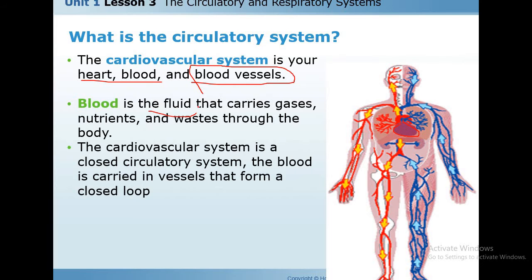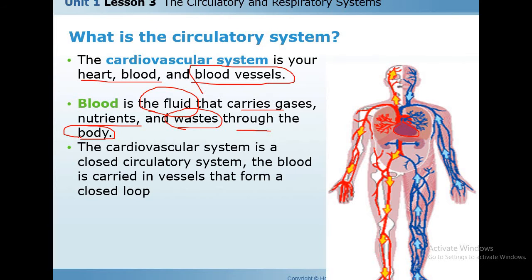Blood is a fluid that carries gases like oxygen and nutrients, and removes the wastes from other body parts, from the tissue. So blood is a fluid that carries oxygen, nutrients, and wastes through the body. The cardiovascular system is a closed circulatory system.